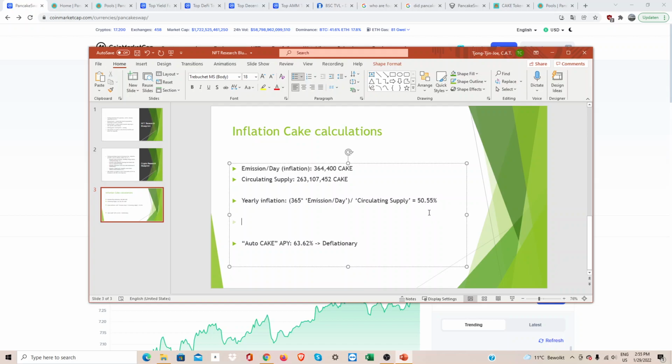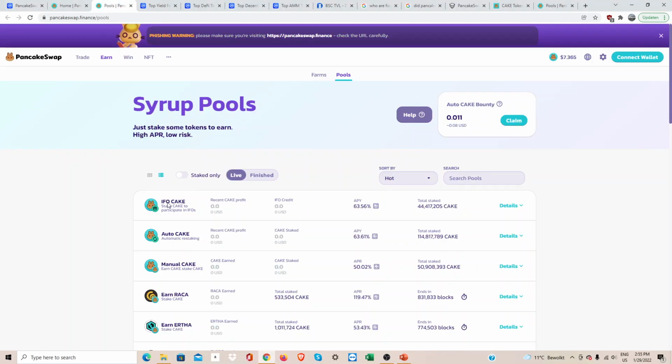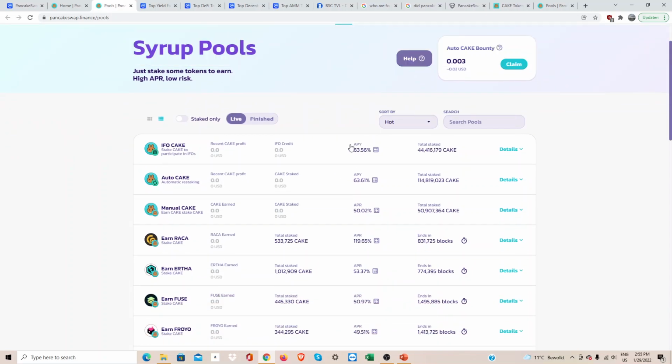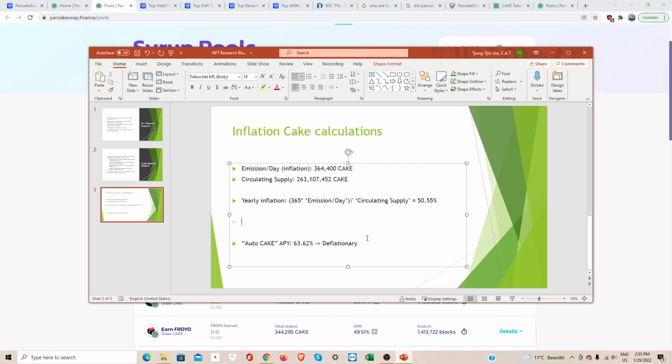But there is one bright side to this. When you have cake coin, you can go to the website, deposit it in one of these two projects, and you'll earn an APY of 63.61%.